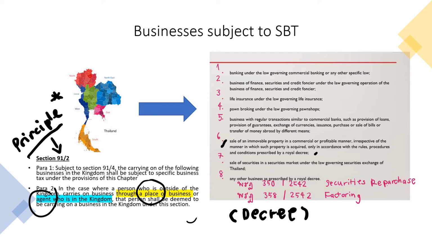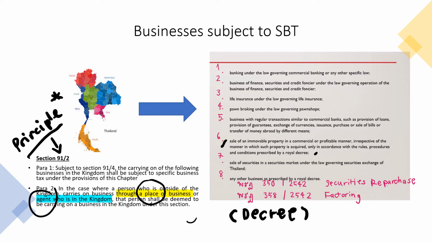And second, the business of finance, securities, and credit, as I mentioned before. We have security law on securities and stock exchange, as well as the SEC and stock exchange regulations governing this second type of business. The third type is life insurance. And the fourth is pawn broking, or โรงรับจำนำ. The fifth type of business is business which regularly provides transactions similar to commercial banks in the first category.